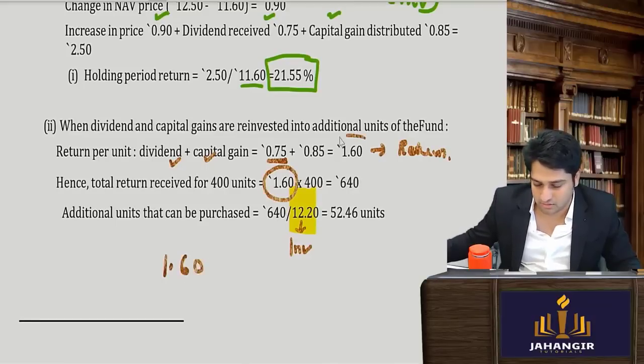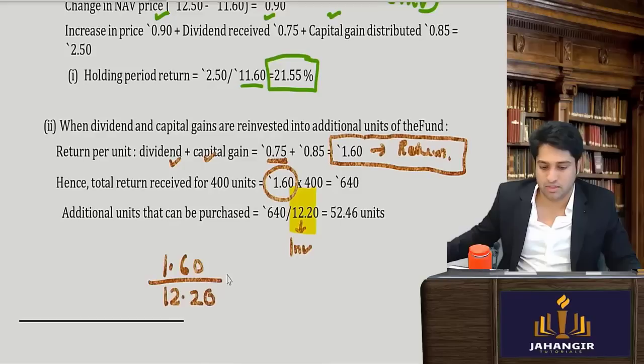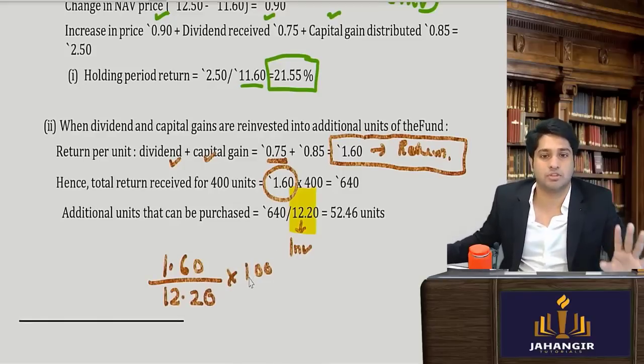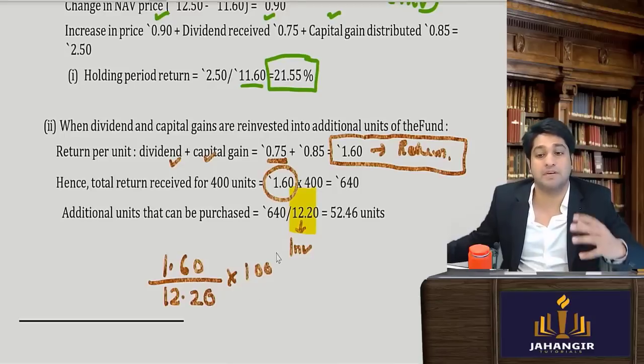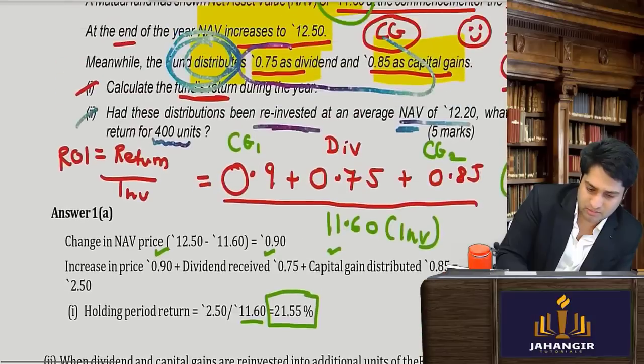1.60 is the return, and he has bought it at 12.20, into 100 if I do. You understood till here? So I'll come to know how much percentage gain he will get on this also. Now what question have they asked you? Let's see.